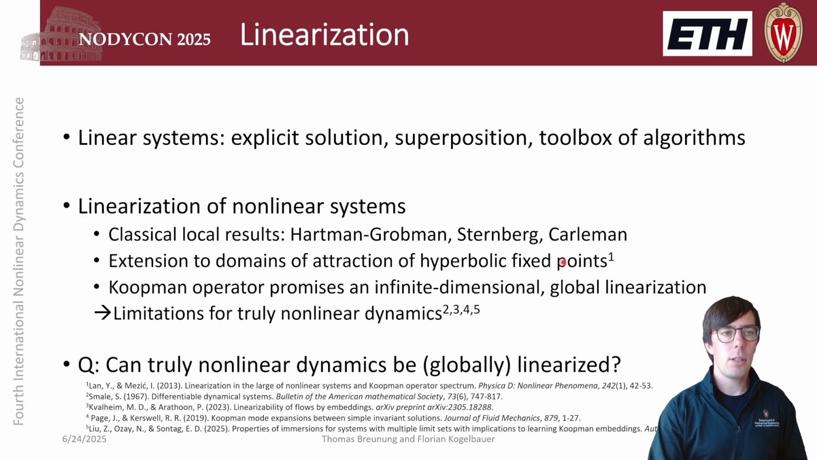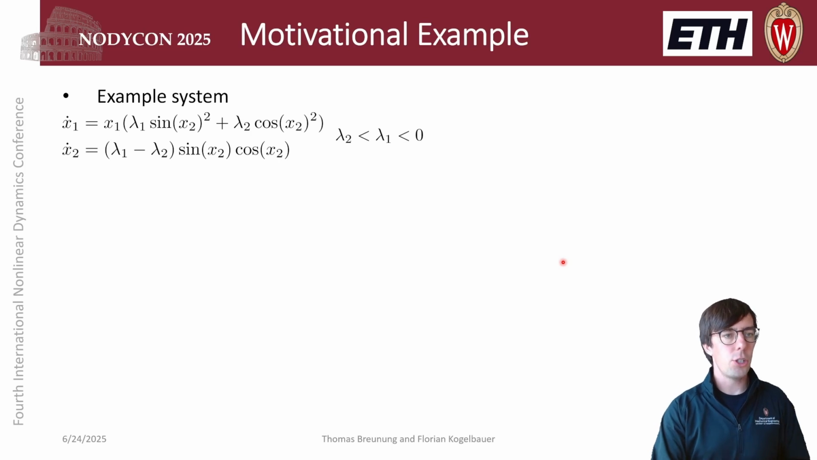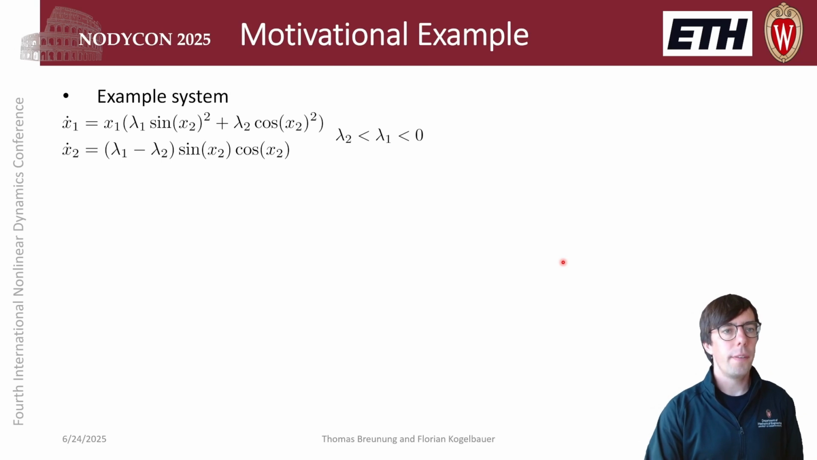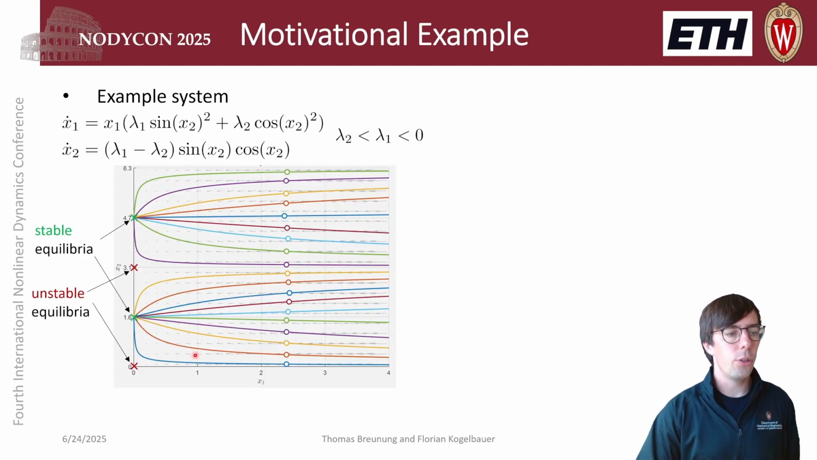To further motivate the topic of truly nonlinear dynamics, I brought along a motivational example here, a two-dimensional system, and we can plot the phase plane of the system. We can also see that this system has four fixed points. The first coordinate needs to decay to 0, and we can have non-trivial fixed points for the second coordinate at 0, pi over 2, pi, and 3 pi over 2. The fixed points at pi over 2 and 3 pi over 2 are stable.